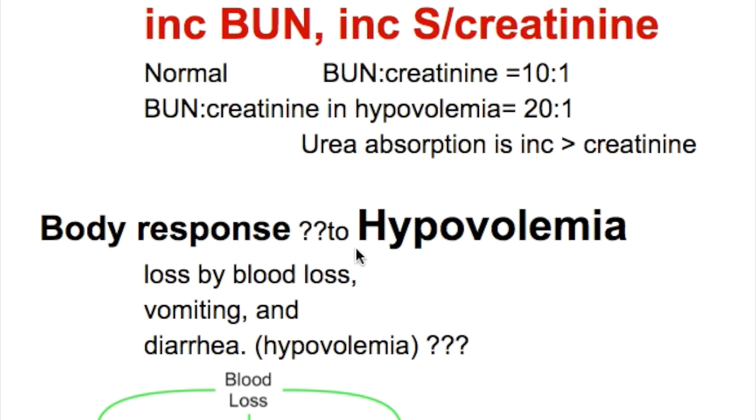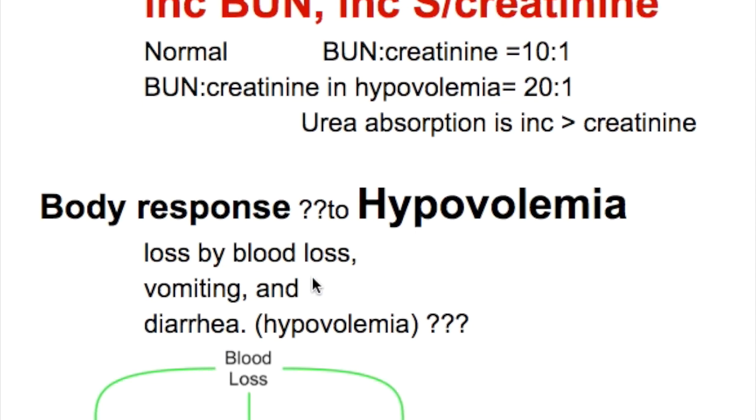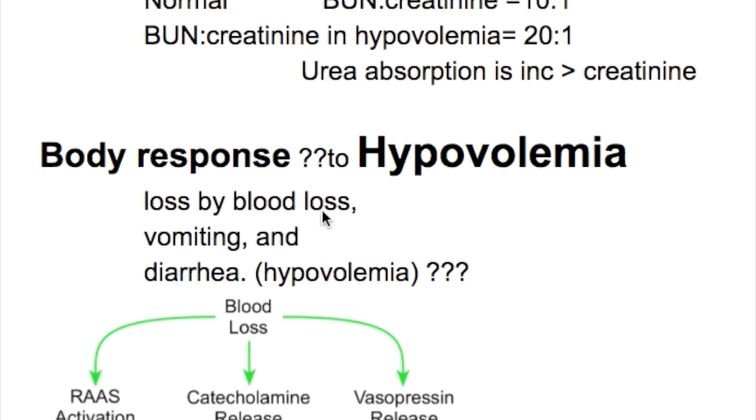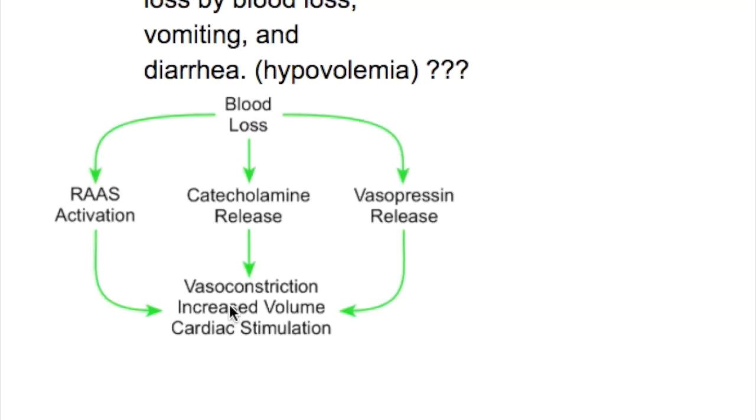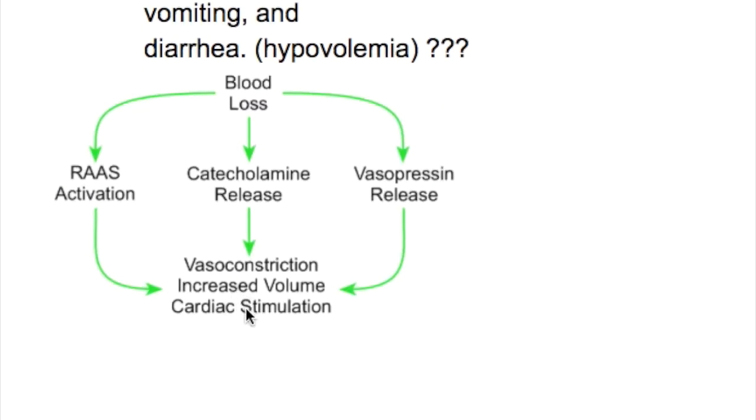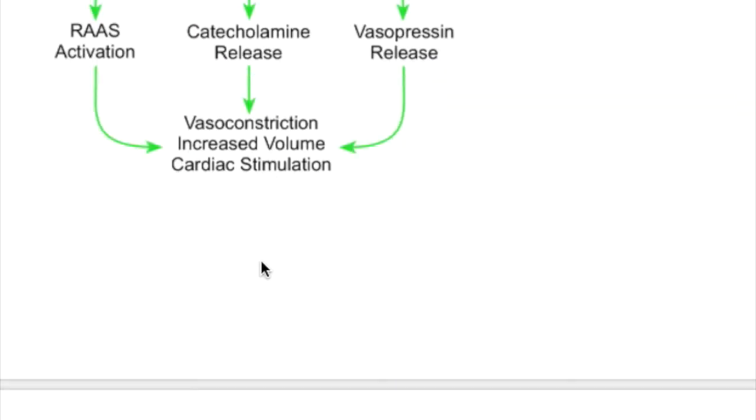What's the body response to hypovolemia? Loss of blood, vomiting, and diarrhea, or hypovolemia, leads to activation of the RAAS system, catecholamine release, and vasopressin release. All these three factors cause vasoconstriction, increased volume, and cardiac stimulation.